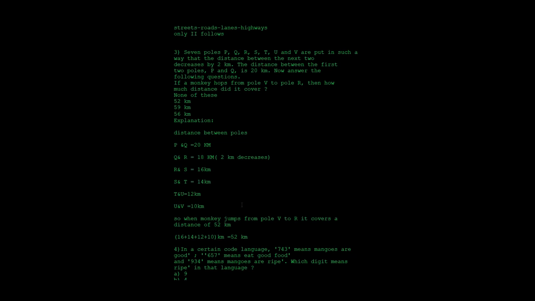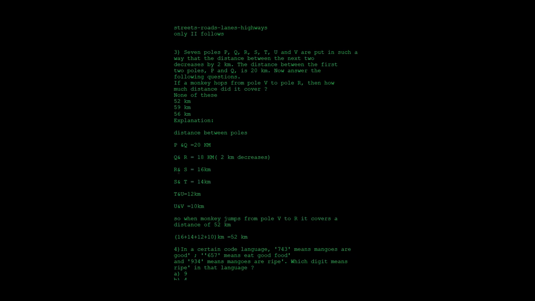So for the question we have written the given: if a monkey hops from pole V to pole R, how much distance does it cover? What is the distance from V to R? If the monkey jumps from pole V to R, it covers a distance of 52 km. How do you see this? Here we have V and this is R. So V to R, you add everything: 16 plus 14 plus 12 plus 10, which gives you 52 km. This is simple. You can say V to R or R to V.